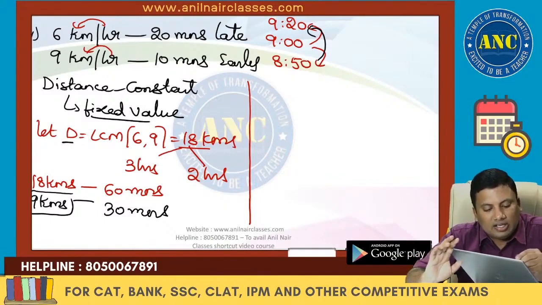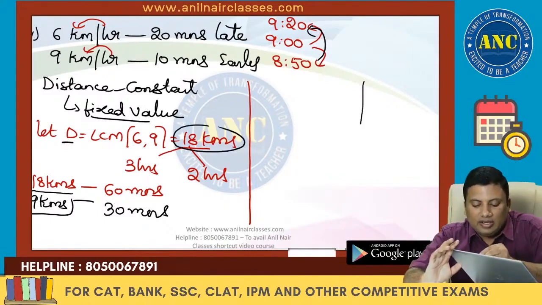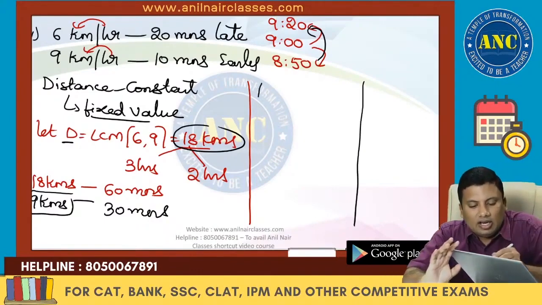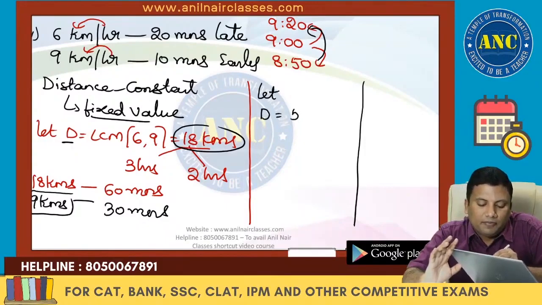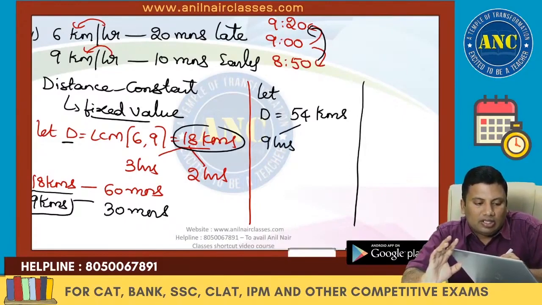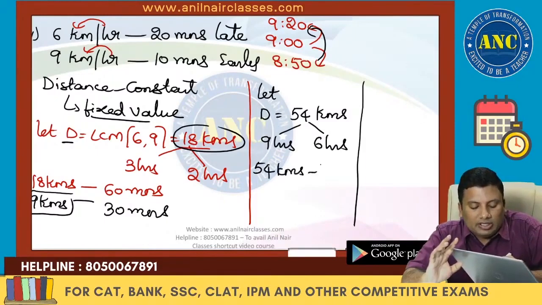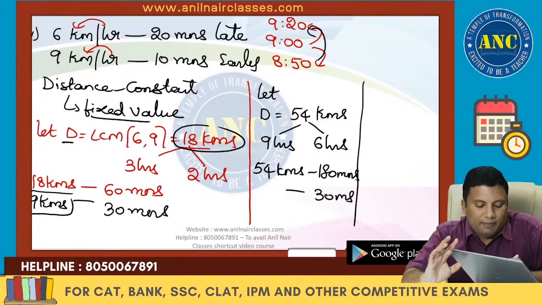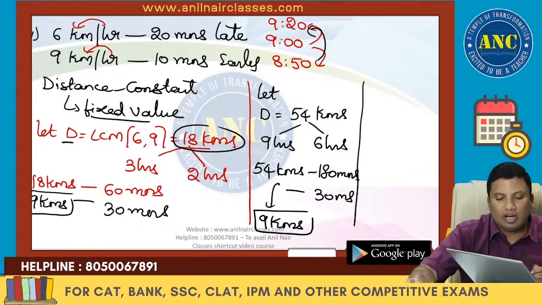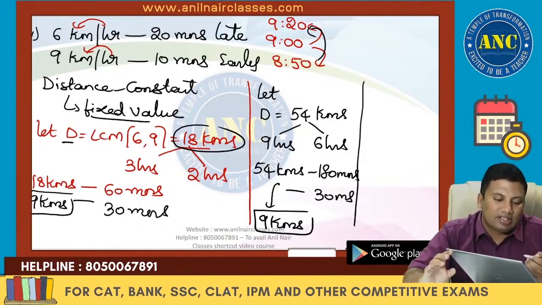Distance is constant. Constant is a fixed value. You can take any value that comes into your mind, you will get the answer. Sir, can I multiply both the speeds? 6 and 9 is nothing but 54 kilometers. This is 9 hours, this is 6 hours. The gap is 3 hours, which is 180 minutes. But I want a 30 minutes gap. 180 by 6 is 30, 54 by 6 is nothing but 9 kilometers. The answer will not change.